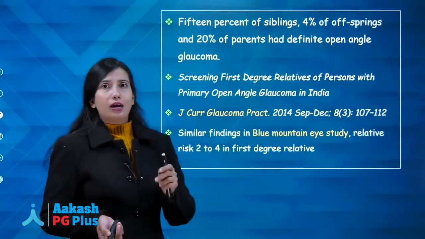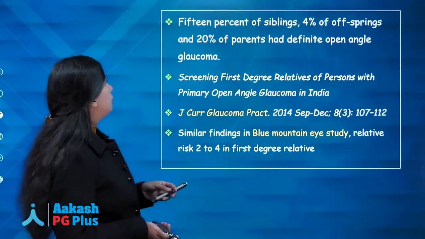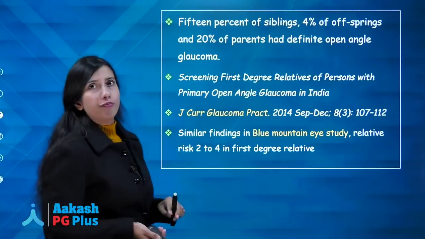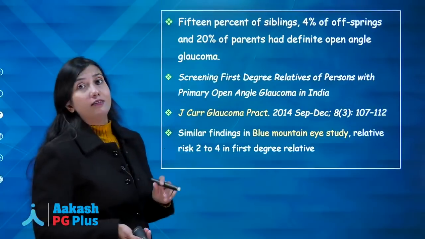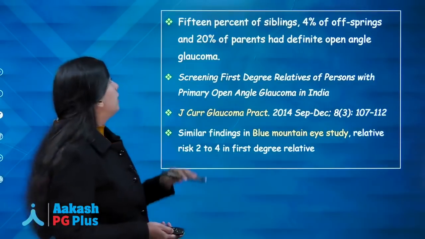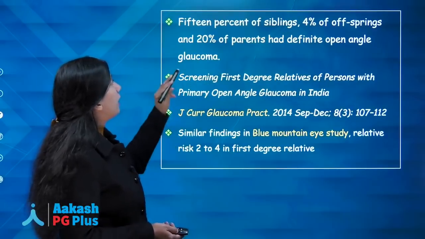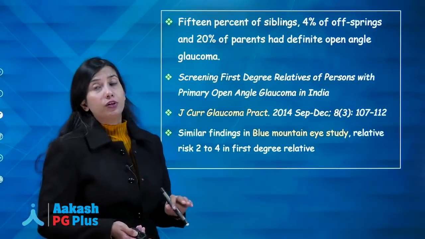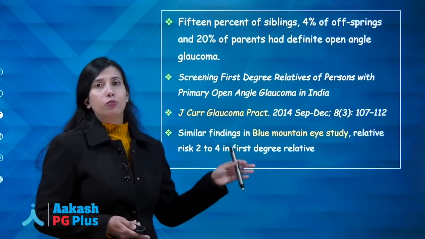Now, a study which was conducted in India in 2014 established that in first degree relatives of patients with primary open angle glaucoma, there was quite a high incidence of glaucoma. In siblings around 15%, in offsprings around 4% and in parents around 20%. So it is quite a lot more than the 1% which has been mentioned in the question.